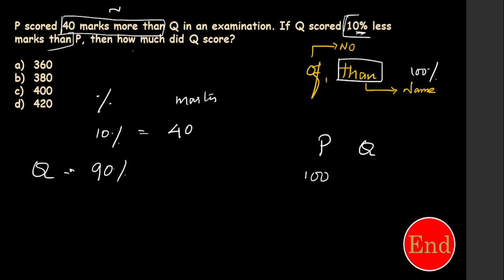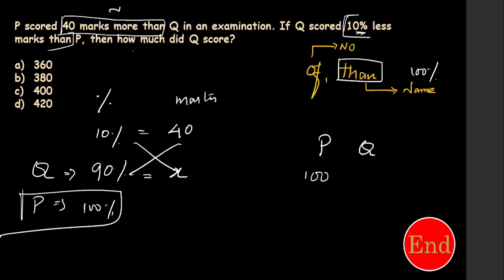Correct? Q got 90% marks. P got 100% marks. They are asking about Q. Just write Q and cross multiply, you will get the answer. If they are asking for P, I will go for this. Now you don't need this. Okay, so 90 into 40 over 10. Cancel this, and 9 4s are 36, 360 is the right answer.